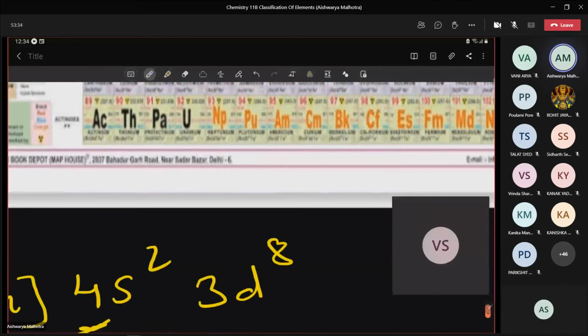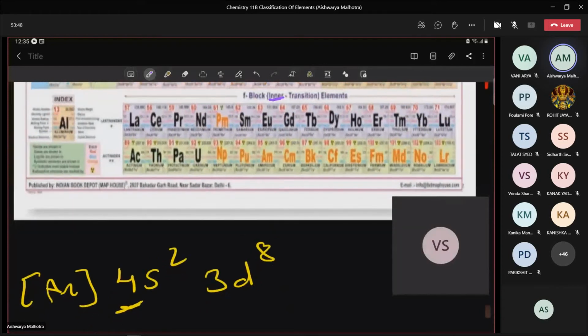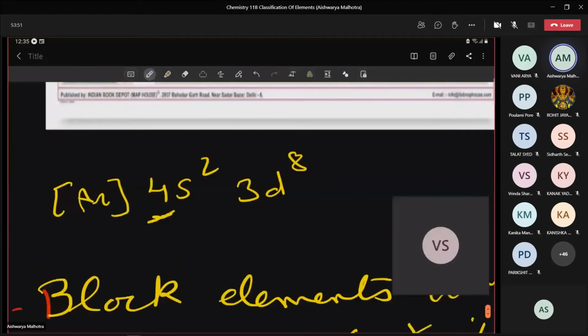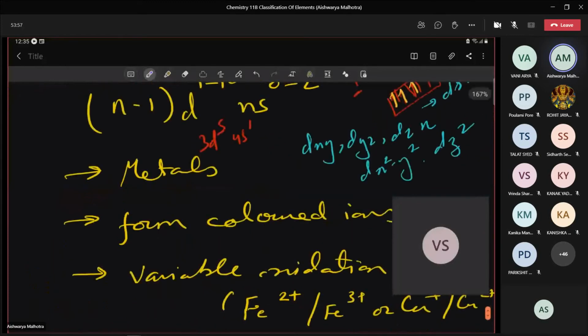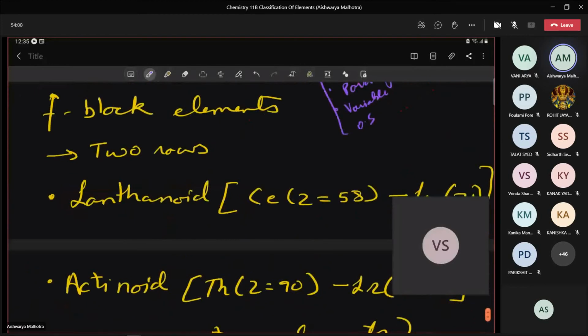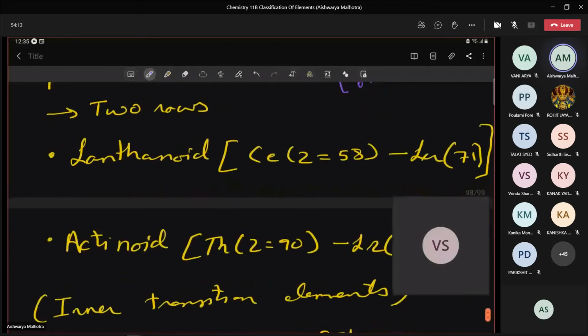Now can you see these elements written with the orangish color? Their stability is very less, or they are discovered during a nuclear reaction, and they are only there for fractions of seconds. Now under this, please write: F block elements are present in two rows. First row of elements is known as lanthanoid series, and the other one is known as actinoid series. Please write. Lanthanoid series and actinoid series.